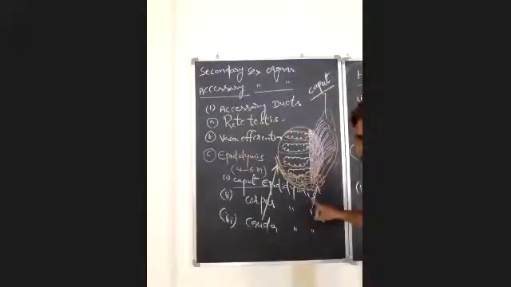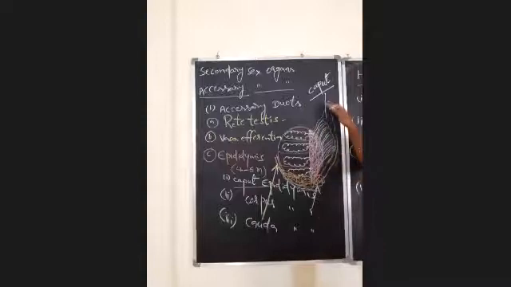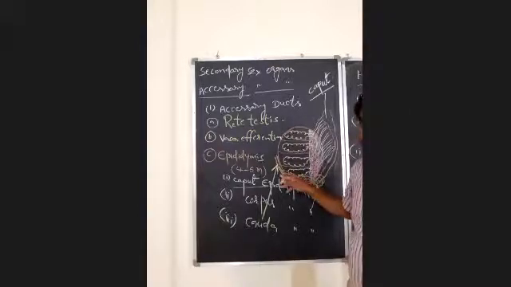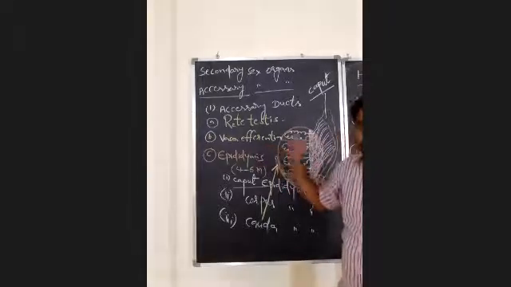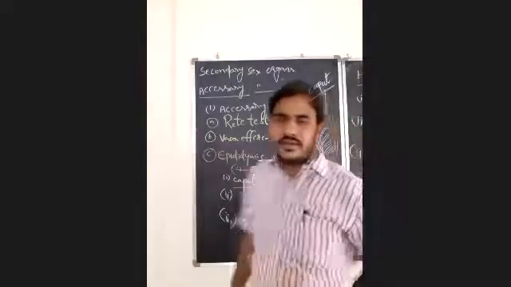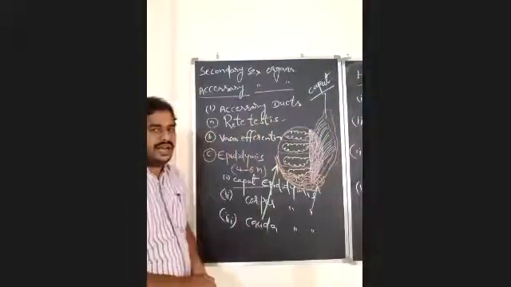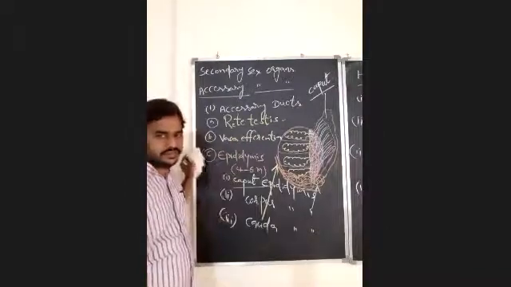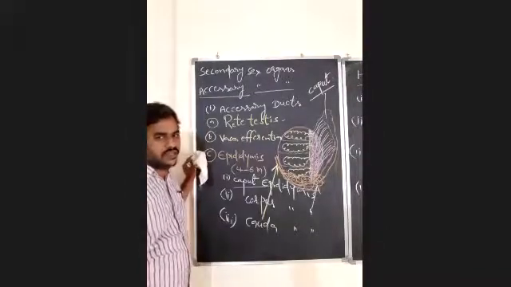Okay, just remember about the epididymis. Caput is the anterior most part. It receives the spermatozoa from vasa efferentia. Corpus is the main body. It occupies the major portion of the epididymis. It is the main part for the storage of spermatozoa. And the terminal part or end part of this epididymis is known as cauda epididymis. Cauda epididymis opens into vas deferens or ductus deferens.